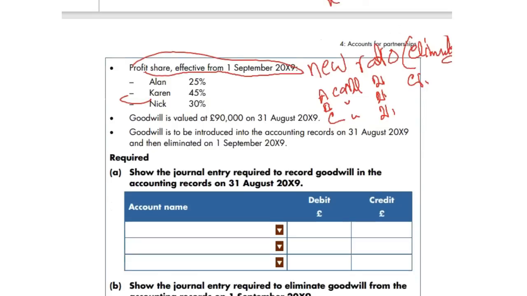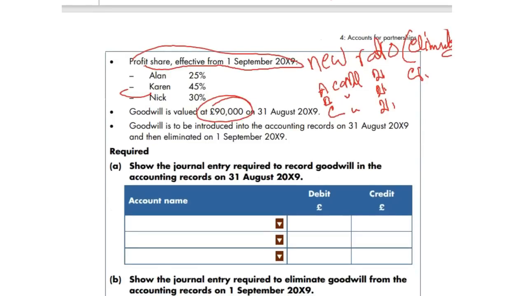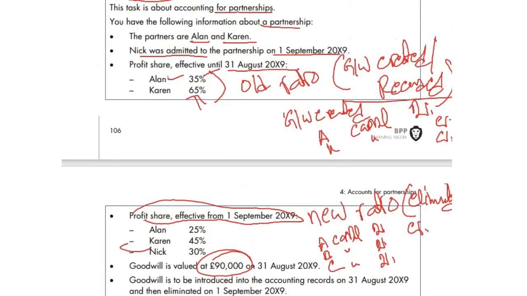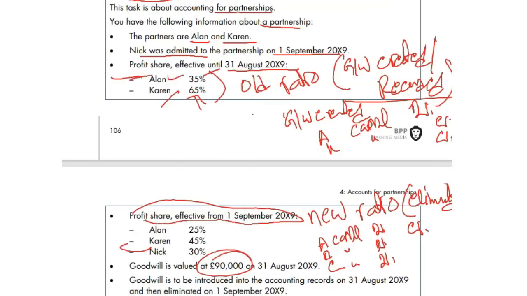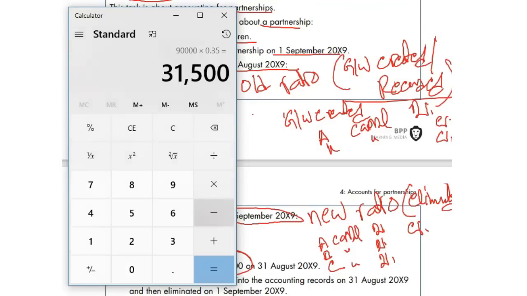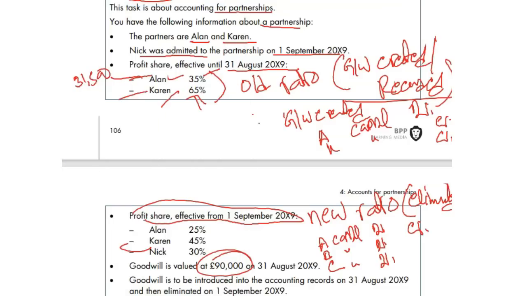How much is the goodwill? 90,000. Let's work it out. Let's do the goodwill created, 35% and 65%. Taking the calculator on screen, 90,000 times 35%, I got 31,500. Let's write it down. 31,500 and minus 90,000 is 58,500. A little tricky here. Now that's my goodwill created.